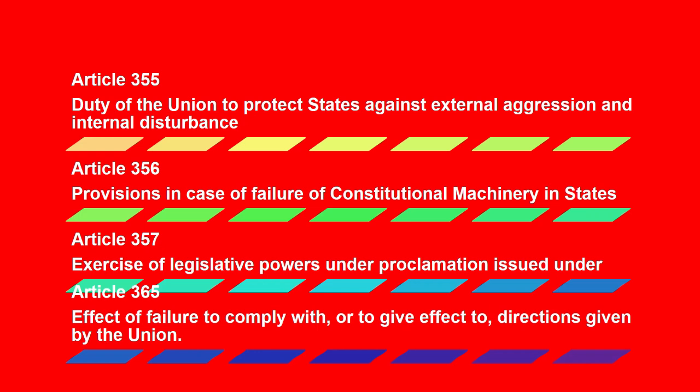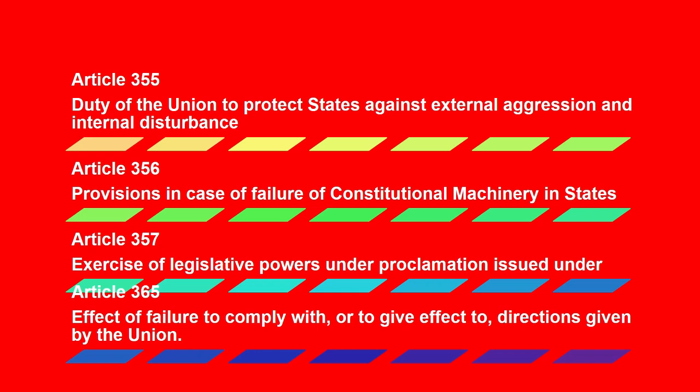First of all, there are many provisions related to President Rule: Article 355 and Article 357 in Part 18, and Article 365 in Part 19 of our Indian Constitution. Article 355 is the duty of the Union to protect the state against external aggression and internal disturbance.